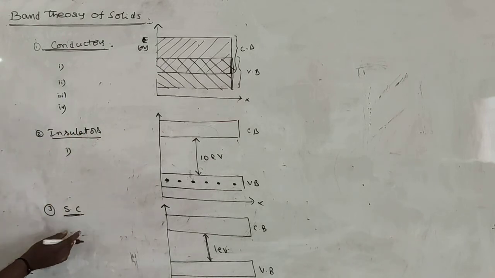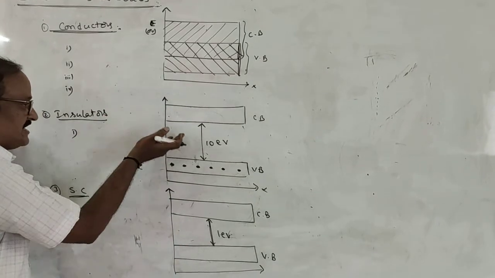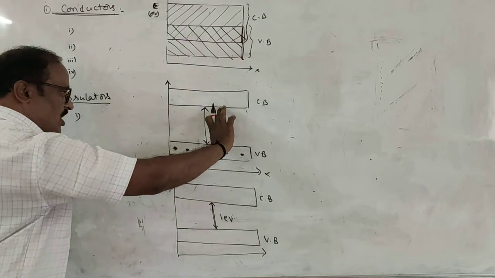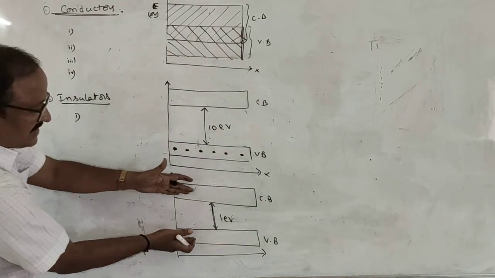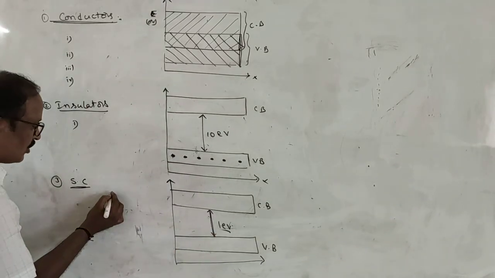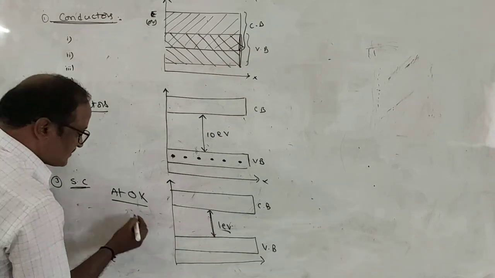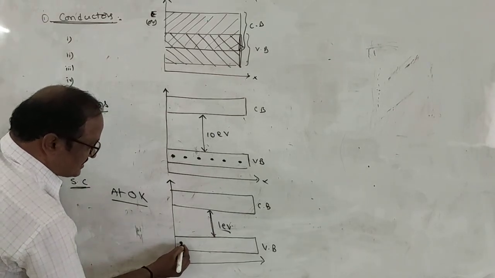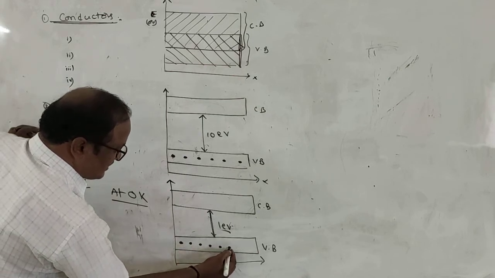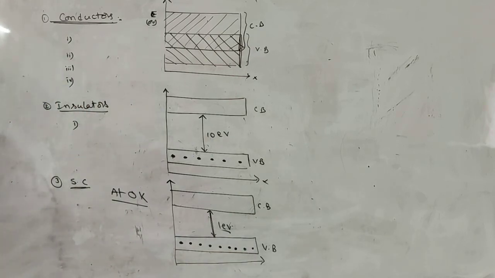Next, in case of semiconductor, the separation between conduction and valence band lies in between conductors and insulators. Here they are intermixing with each other. These two are separated by a large distance in case of insulators. But here, these two are separated by a narrow forbidden energy gap, approximately 1 electron volt at 0 Kelvin. At 0 Kelvin, the valency band is completely filled with electrons.